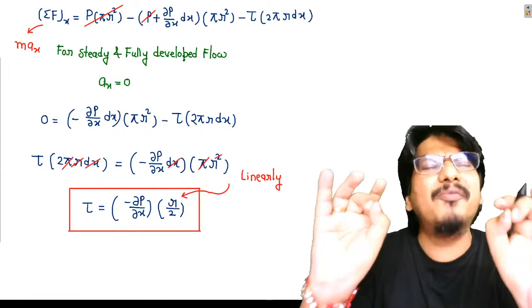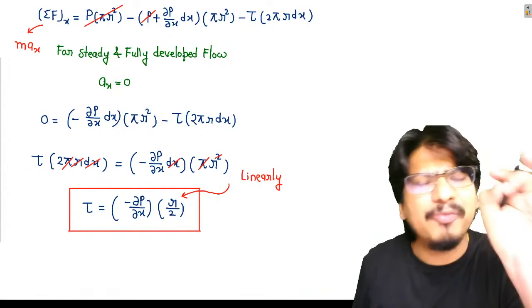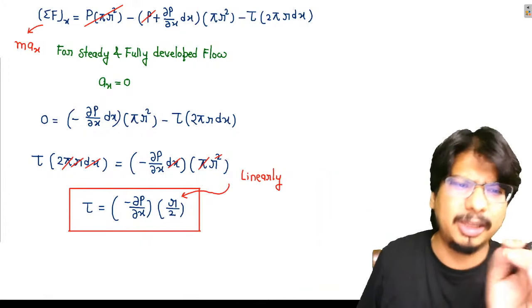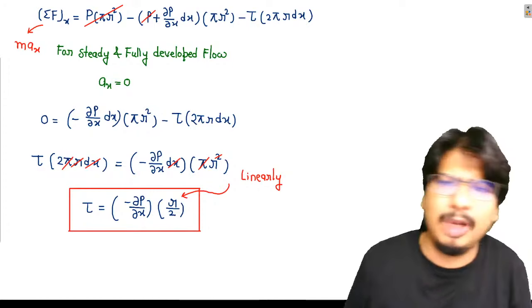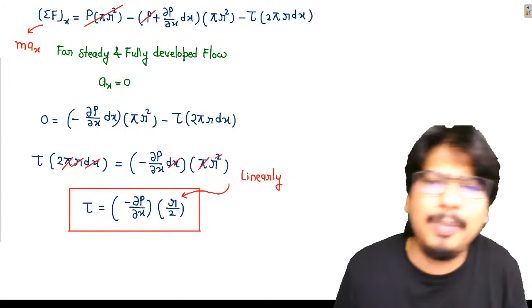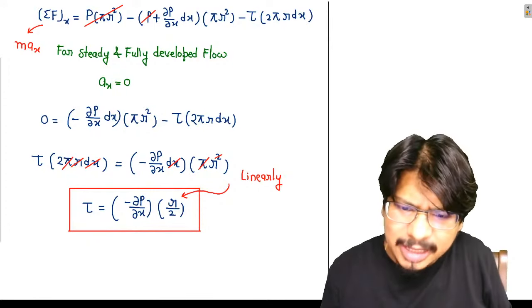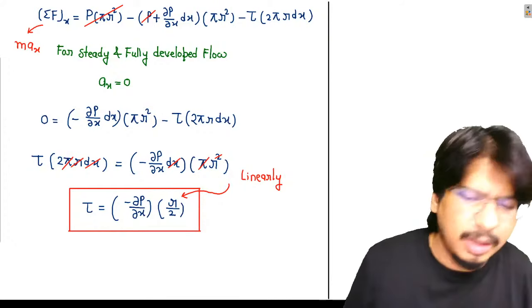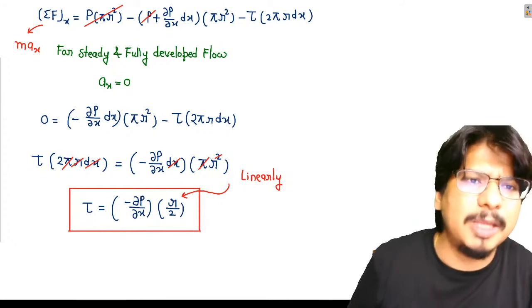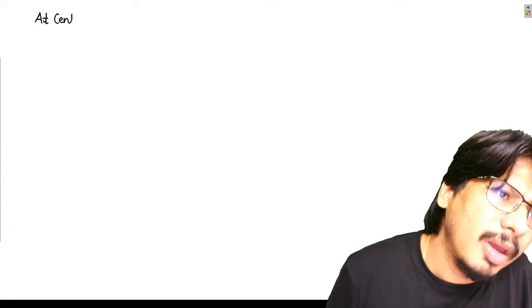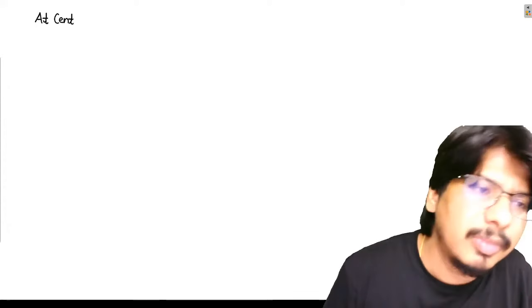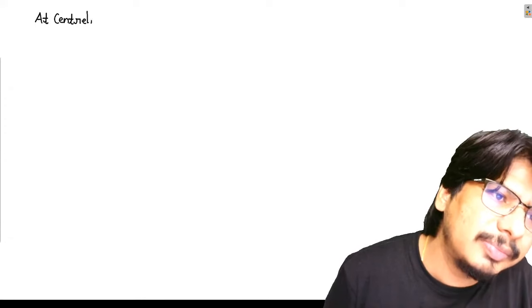I hope everyone is clear. Now I will ask you a question, look carefully. Let me see how many of you will be able to understand. I'm interested in two things. Let me write on the next page. I'm interested at center line.